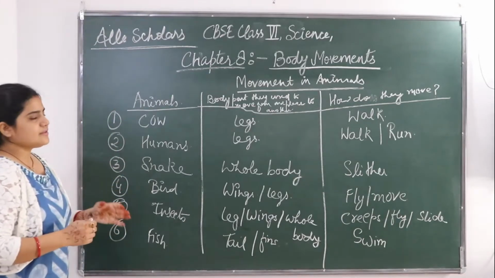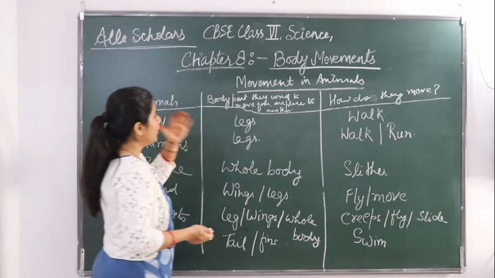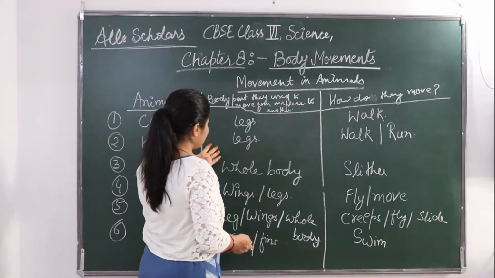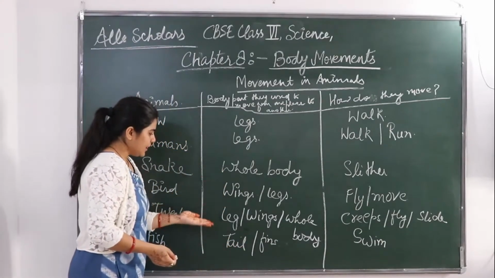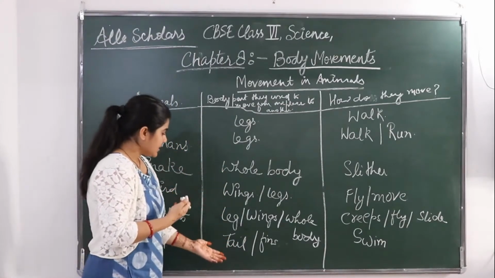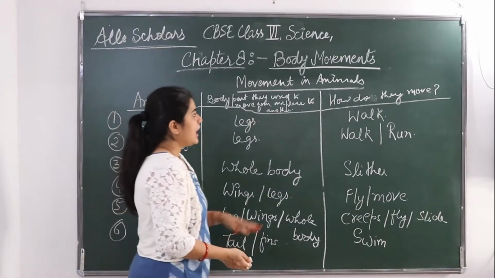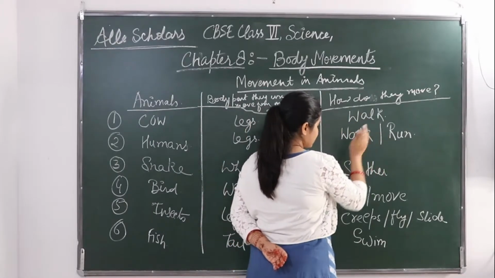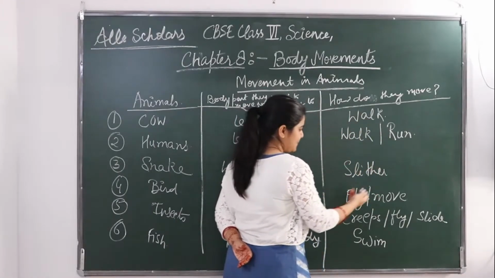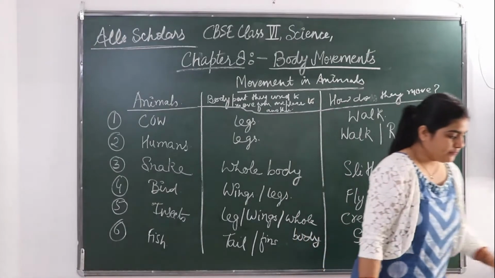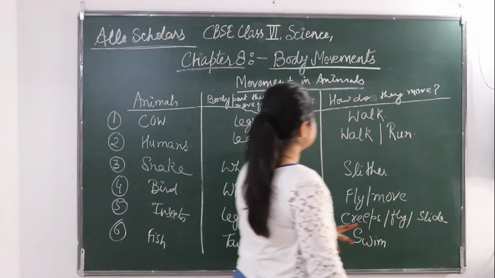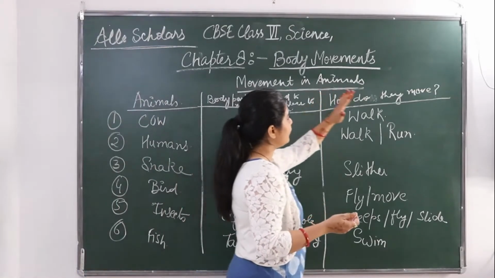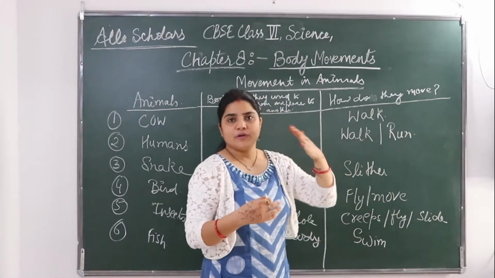So here you have seen different kinds of animals and the body part they are using. Some are using legs, some are using their whole body, some are using their wings, some are using their tails or fins. And the type of movement they are doing: some can walk, run, slither, fly, creep, slide or swim. So on this basis we can say that there are different kinds of movement from one place to another.